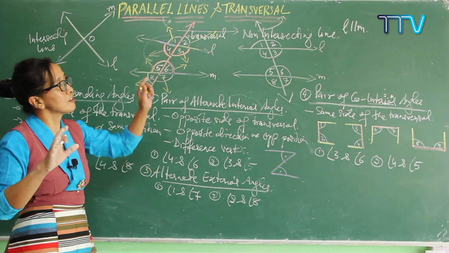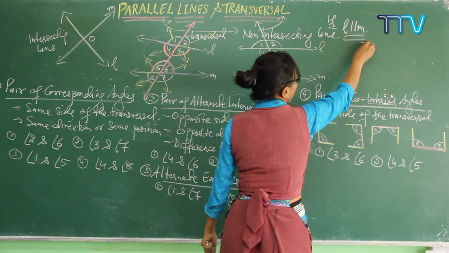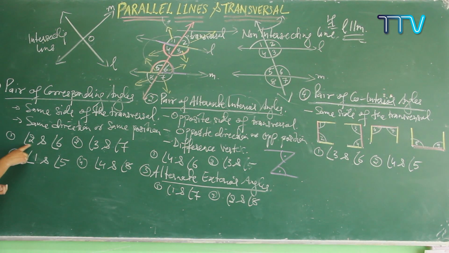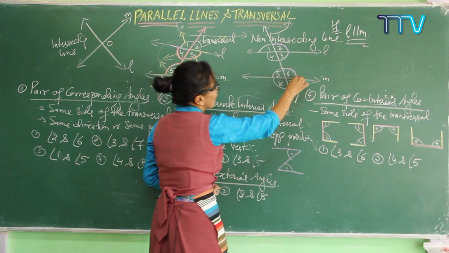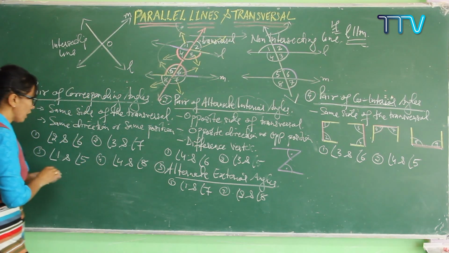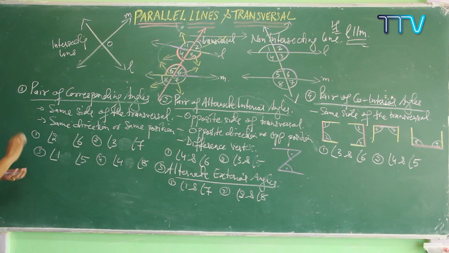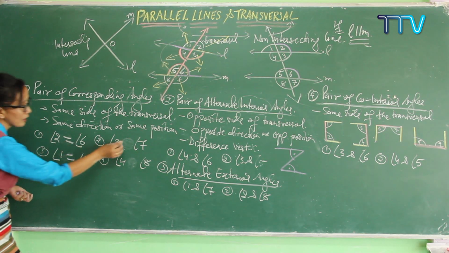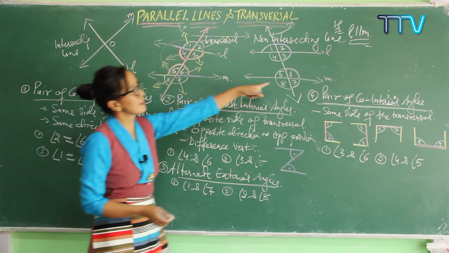Now what if the lines are parallel? If your line L is parallel to M, then all the time, pair of corresponding angles are always equal to each other. So which are the pair of corresponding angles? We know 2 and 6. Angle 2 and angle 6 are always equal to each other. Do you get it? So now I'm writing here, if it is parallel, then all the time the pairs of corresponding angles are always equal to each other. You can just put an equal sign. All pairs of corresponding angles are always equal to each other. Correct? 2 and 6 are equal to each other.